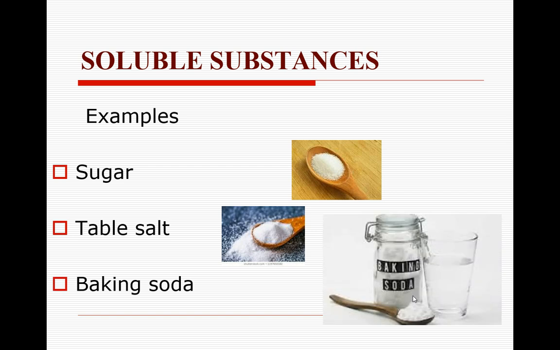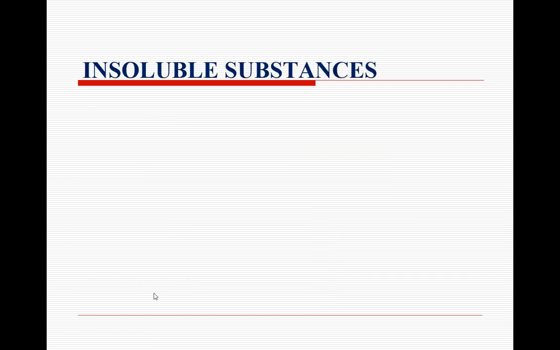Here you can see baking soda. So these are some examples of soluble substances. Soluble substances are those which will completely dissolve in water. Some examples are sugar, table salt and baking soda. Am I clear?